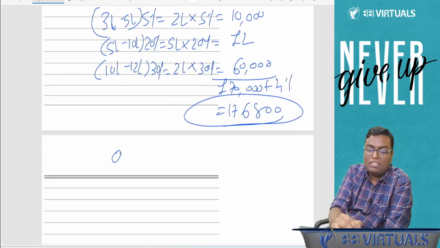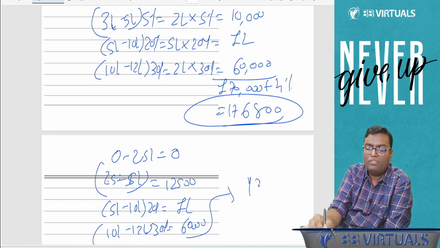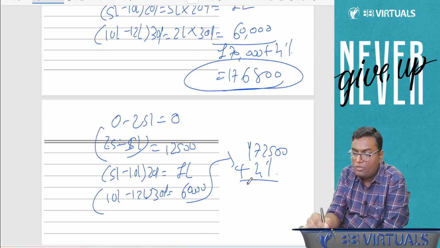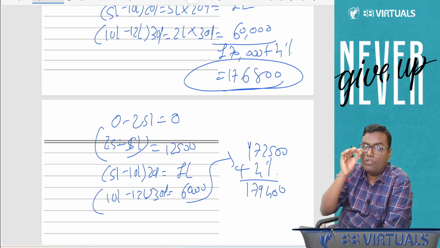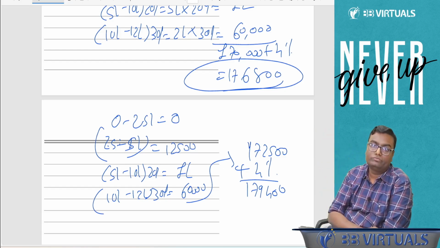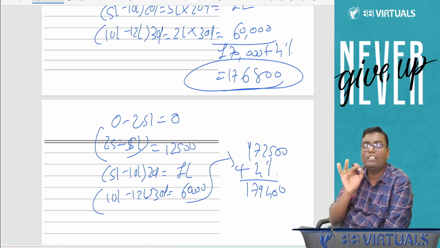So now what will be the tax payable? 0 to 2,50,000, 0. 2,50,000 till 5 lakh it will be 5%, which will be 12,500. 5 lakh till 10 lakh it will be 20%, that will be 1 lakh. And 10 lakh to 12 lakh it will be 30%, which will be 60,000. Total basic tax over here will become 1,72,500, plus 4% cess will be added, which will come to 1,79,400. Yes, 1,79,400. Tax will increase because basic exemption limit has got reduced. So yes, the 3 lakh rupees limit is only with resident individual. This limit is not with non-resident.